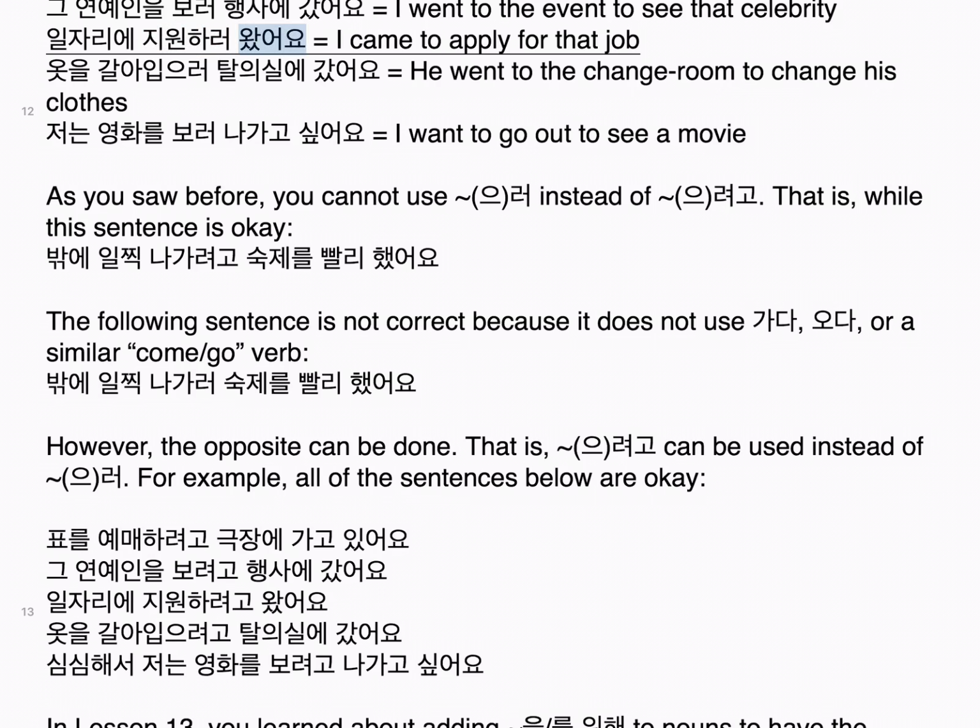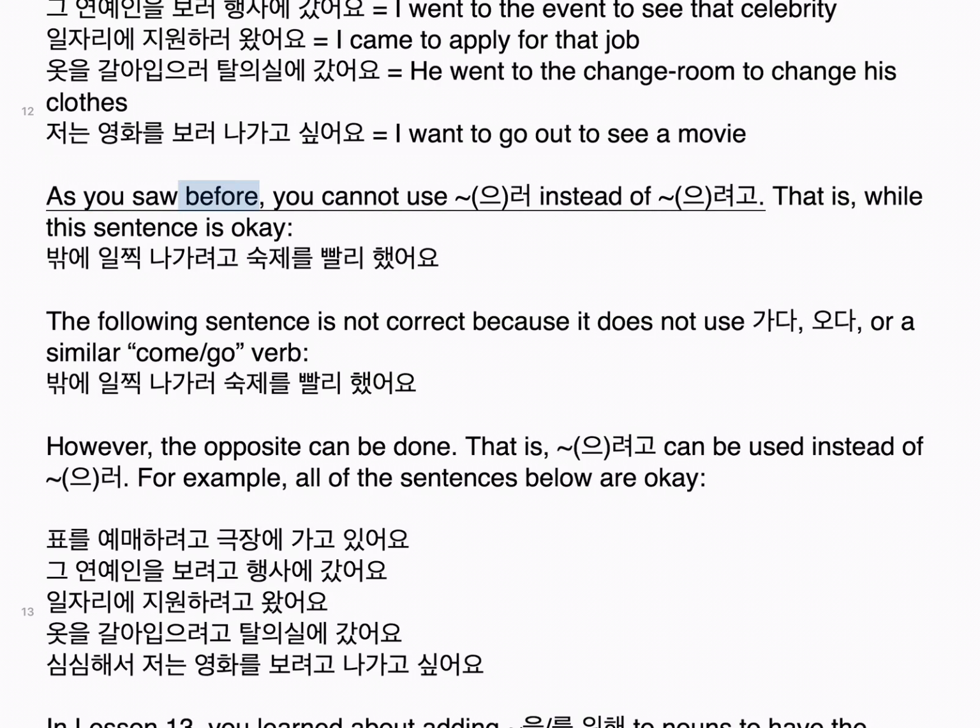일자리에 지원하러 왔어요. Equal: I came to apply for that job. 옷을 갈아입으러 탈의실에 갔어요. Equal: He went to the change room to change his clothes. 저는 영화를 보러 나가고 싶어요. Equal: I want to go out to see a movie.